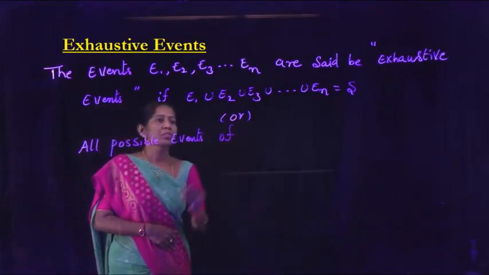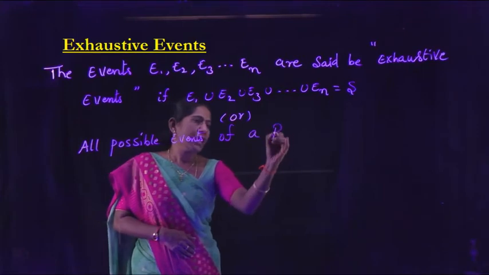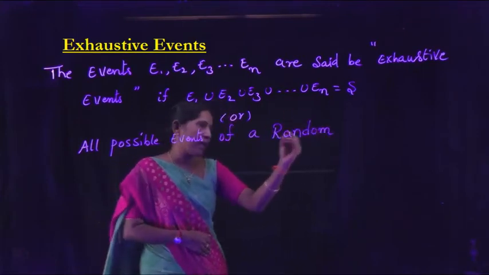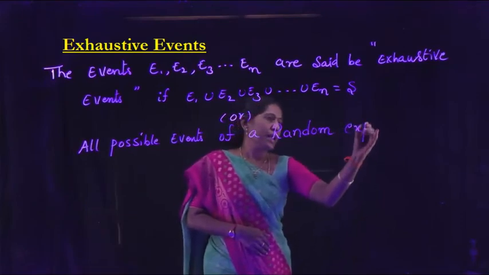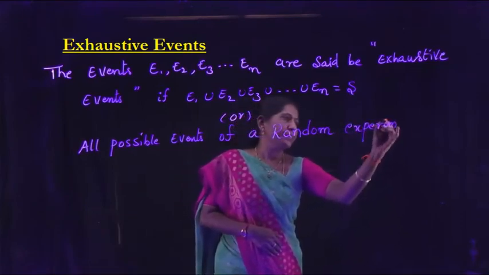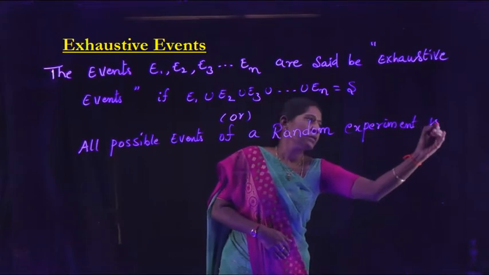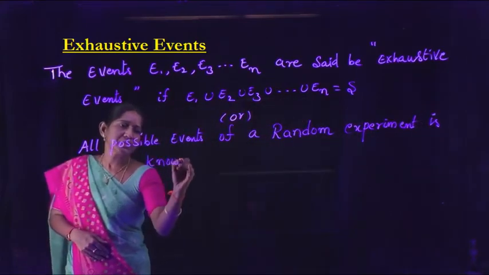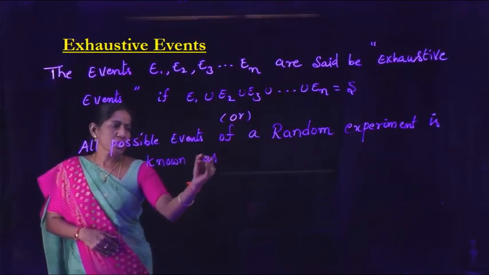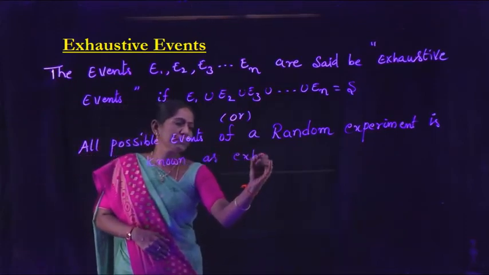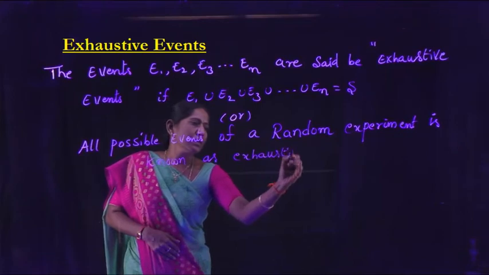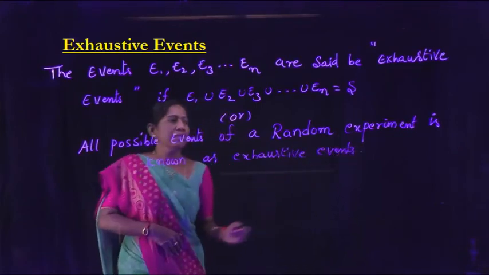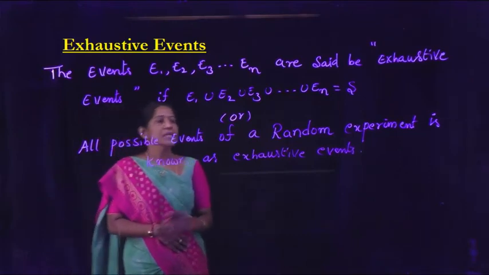All possible events of a random experiment is known as exhaustive events. So, all possible events of a random experiment is exhaustive events.